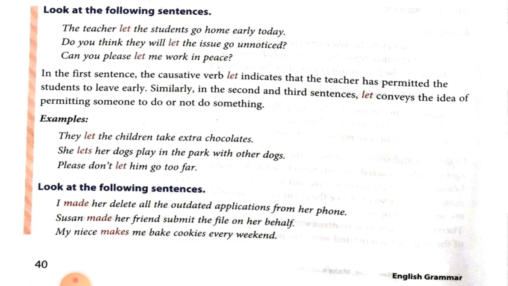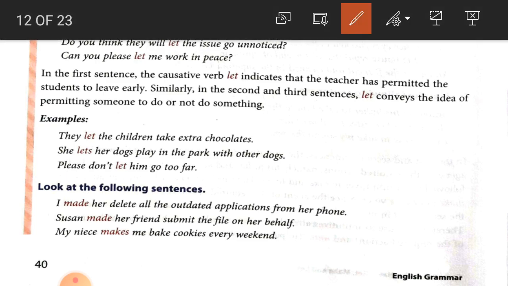Before starting the rules, look at the following sentences and read them. The teacher let the student go home early today. Second, do you think they will let the issue go unnoticed? Third, can you please let me walk in peace? Here there is the use of let in all three sentences. What does let indicate here? Let indicates permission.